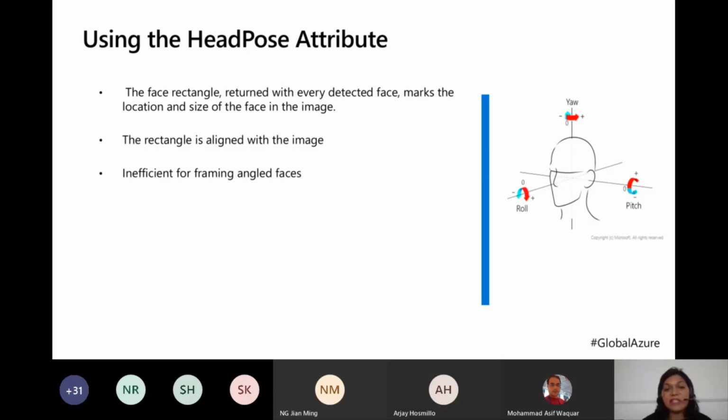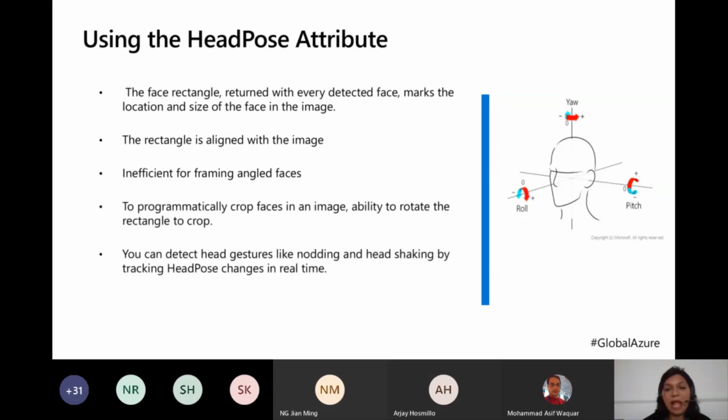But this is very inefficient for framing angled faces. That's why we have this head pose attribute, where we have the ability to rotate the rectangle also. So when my head is in a picture, maybe it's tilted or in an elevated position, the face rectangle should also be able to tilt that way. We will see that feature very shortly in the demo.